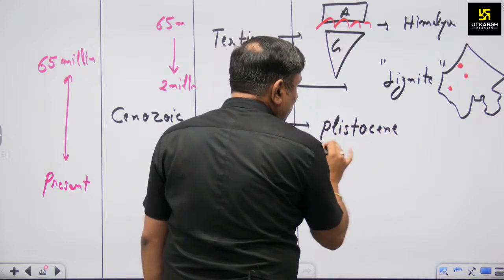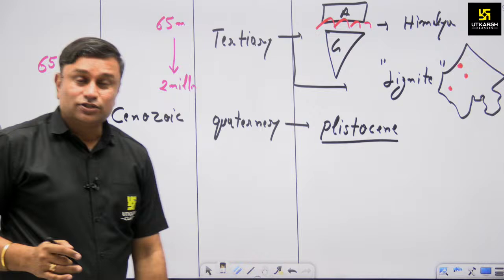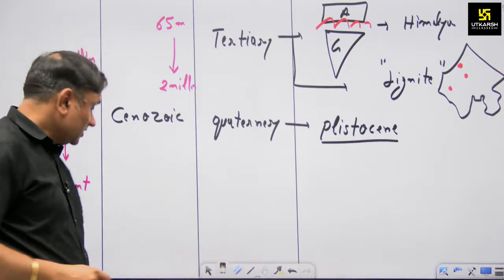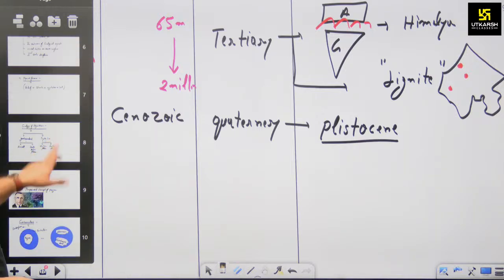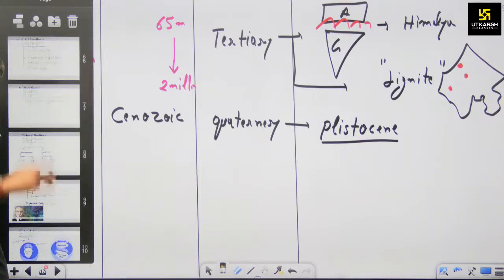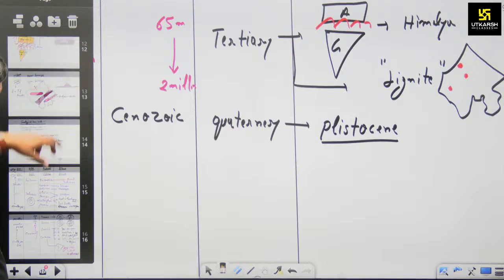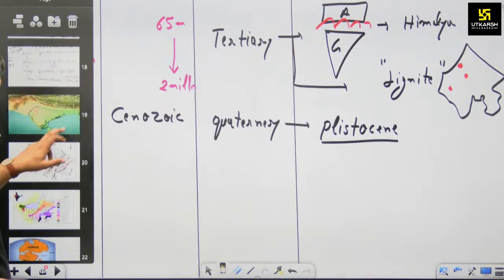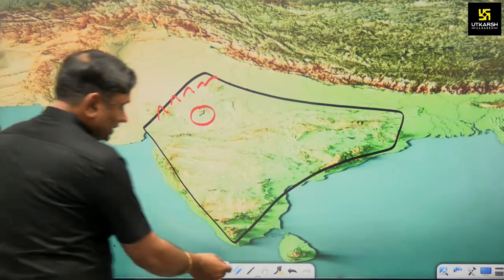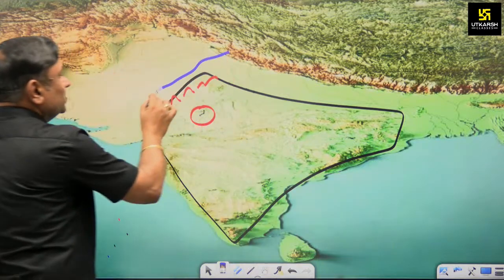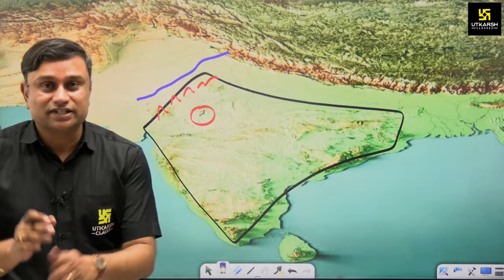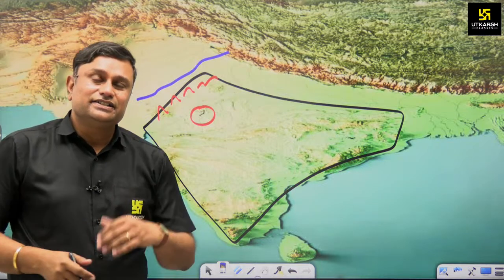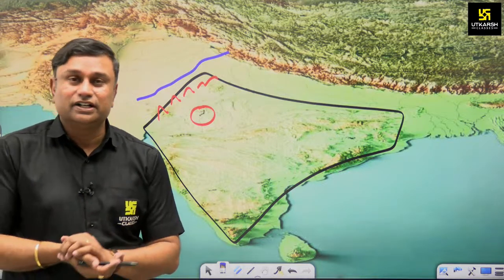Pleistocene, you might have heard this name. So during the Pleistocene, what happened in Rajasthan? In the western part of Rajasthan, a river came, and this river is known as the Saraswati river. You might have heard about the Vedic river Saraswati, right? At present it is a dead river by the name of Ghaggar.